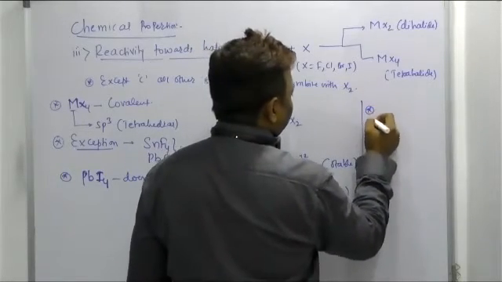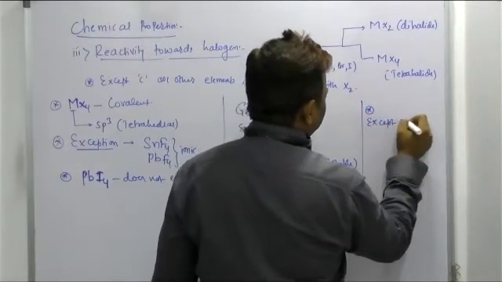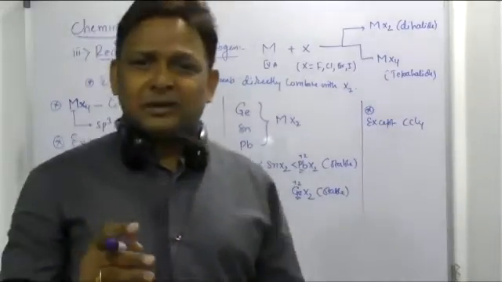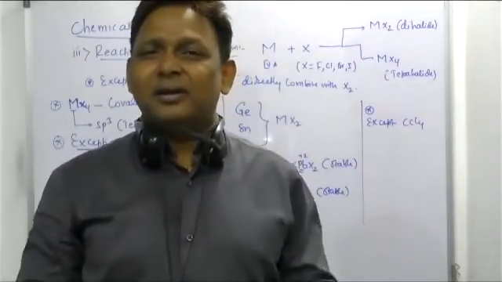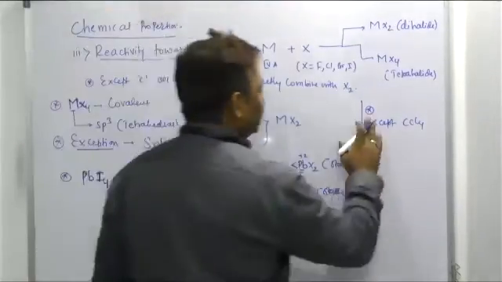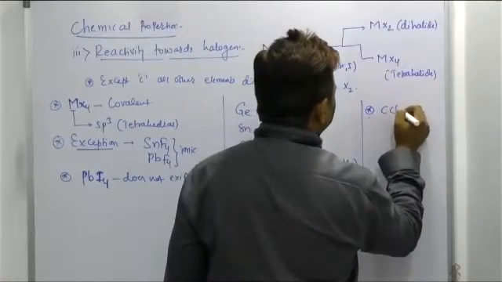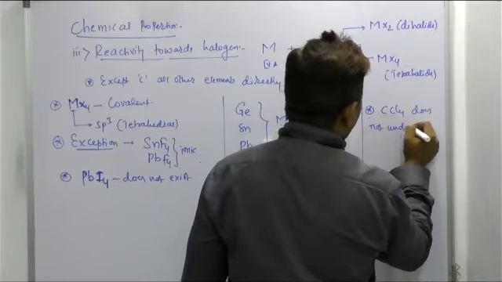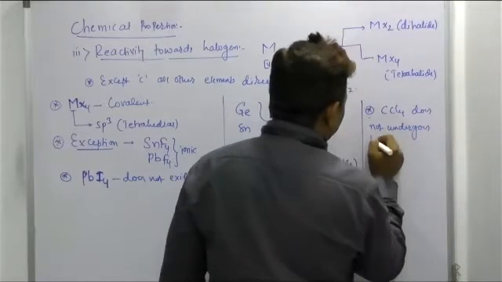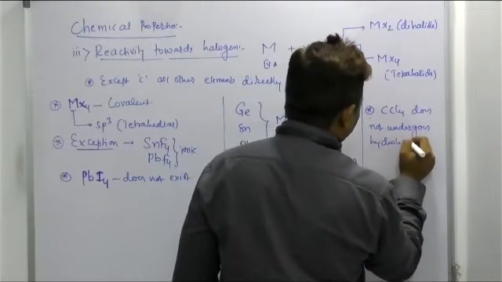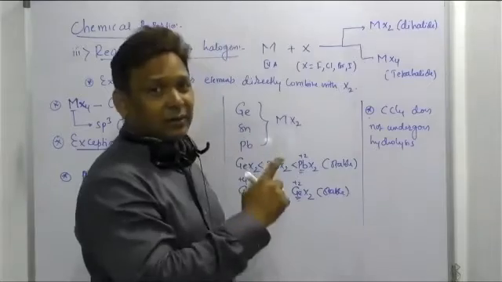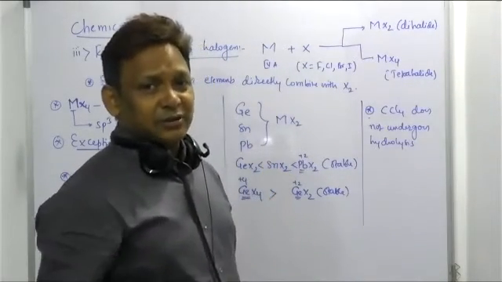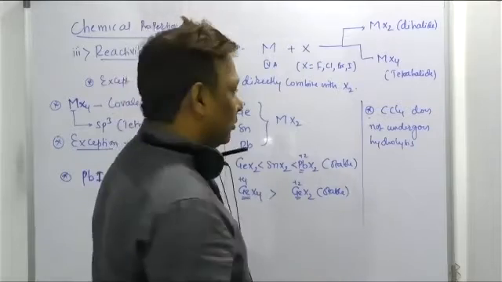But one more point, except carbon tetrachloride. In carbon tetrachloride, the central atom carbon does not have a vacant orbital, beta, so it cannot undergo hydrolysis. So shall I write directly? CCl4 does not undergo hydrolysis. Reason, remember, the central atom does not have a vacant d orbital. Due to the absence of a vacant d orbital, it does not undergo hydrolysis.